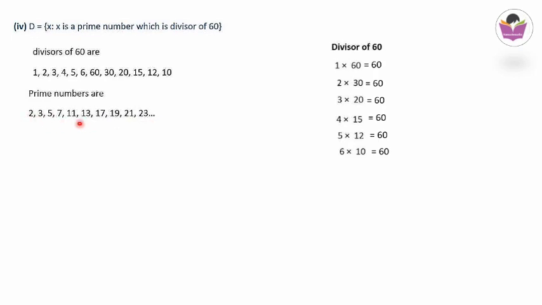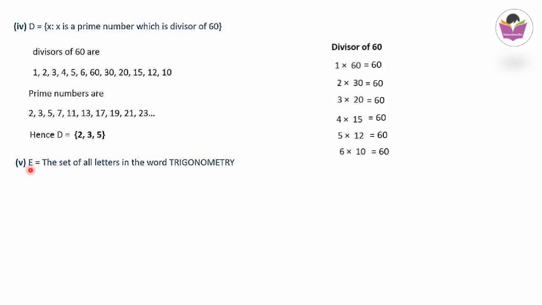Prime numbers mean these are the numbers divisible by only 1 and the number itself. We cannot divide them by any other numbers other than 1 and the number itself. So you have to check from this list which are the prime numbers. D is equal to, this is our set, 2 is a prime number, 3 is a prime number, and 5 is another prime number. All other numbers are not prime. So we have only 3 elements, 2, 3 and 5.